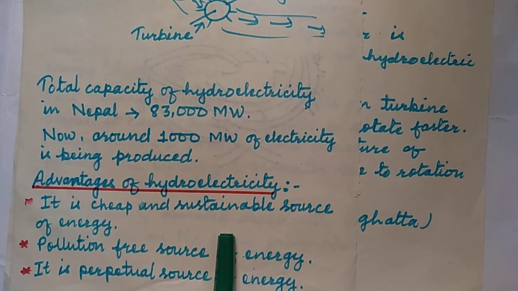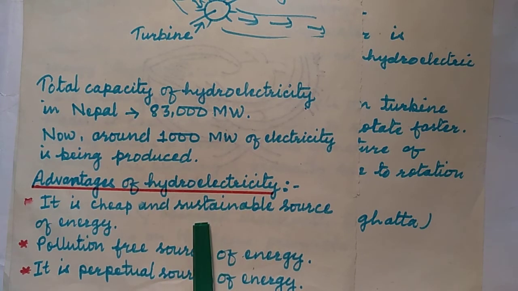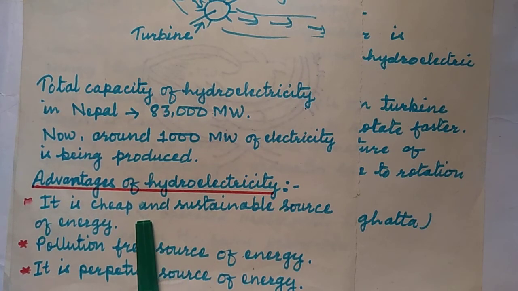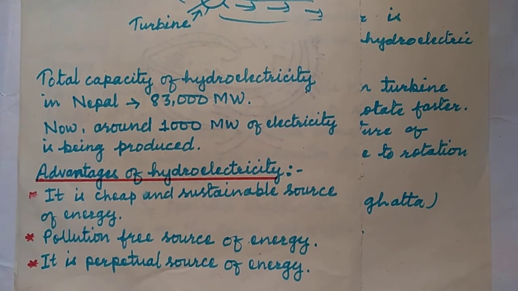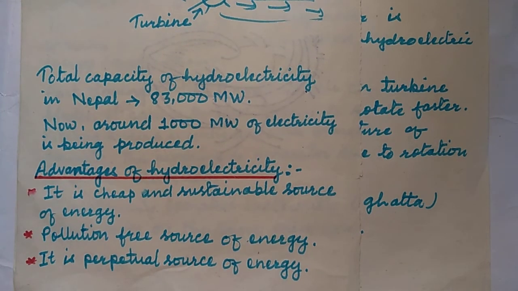It is because the raw materials needed for a hydropower plant are obtained cost free. We have water resources in our country; we are the second richest country in water resources in the world. So the water is available cost free, and once the plant is made, it can produce hydroelectricity for thousands of years. Sustainable source of energy means it does not get depleted. It is a pollution free source of energy; hydroelectricity does not cause any kind of pollution, so it is environmentally friendly. It is the best source of energy, a perpetual source of energy.